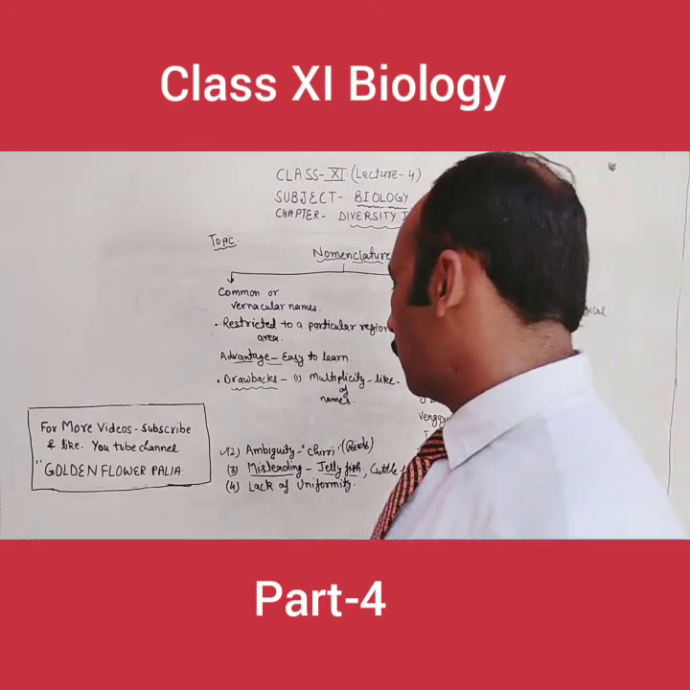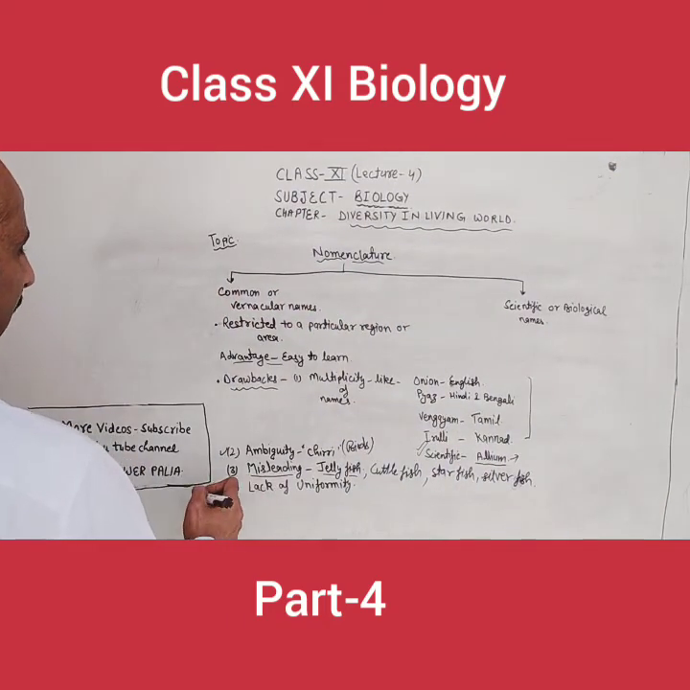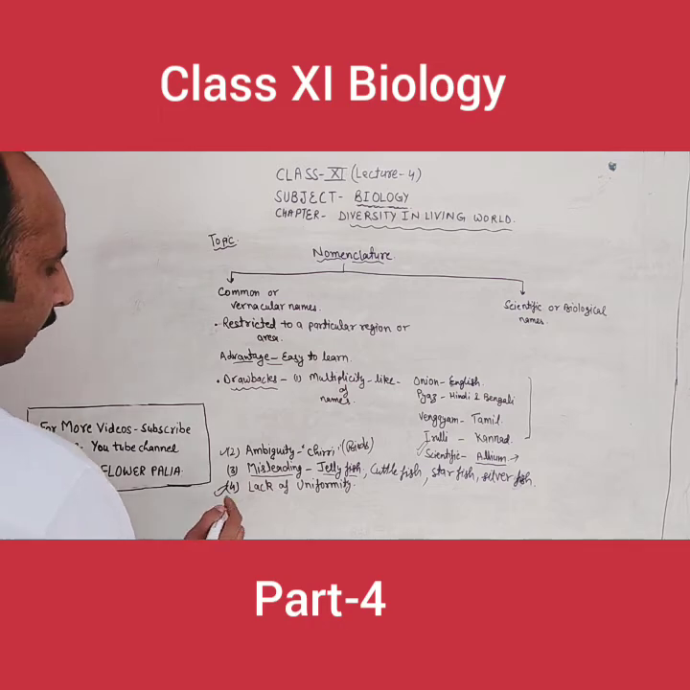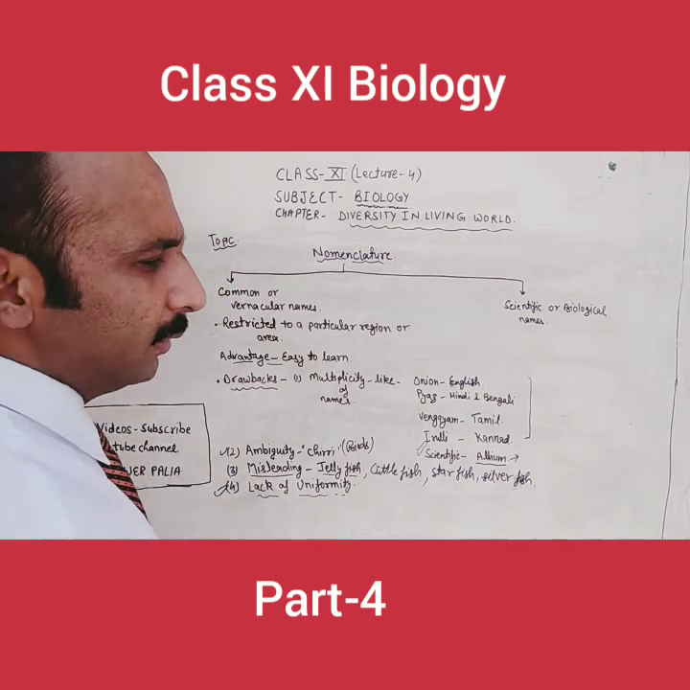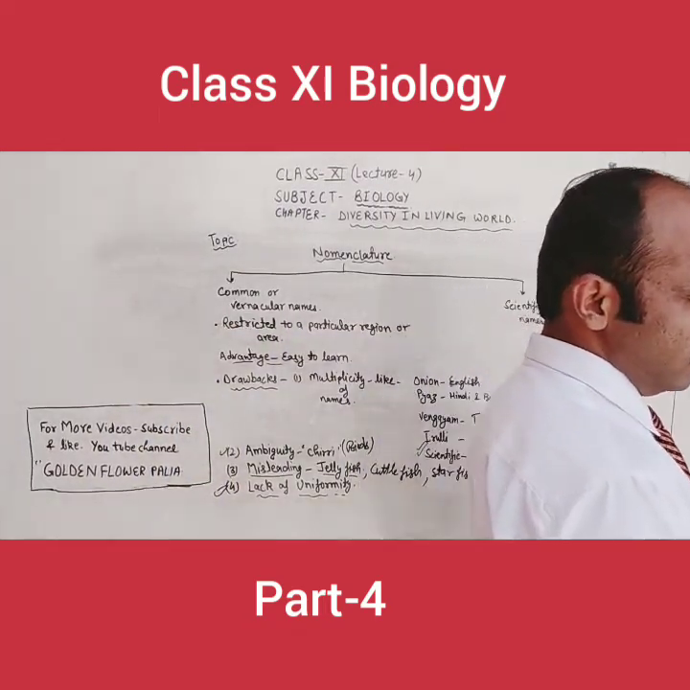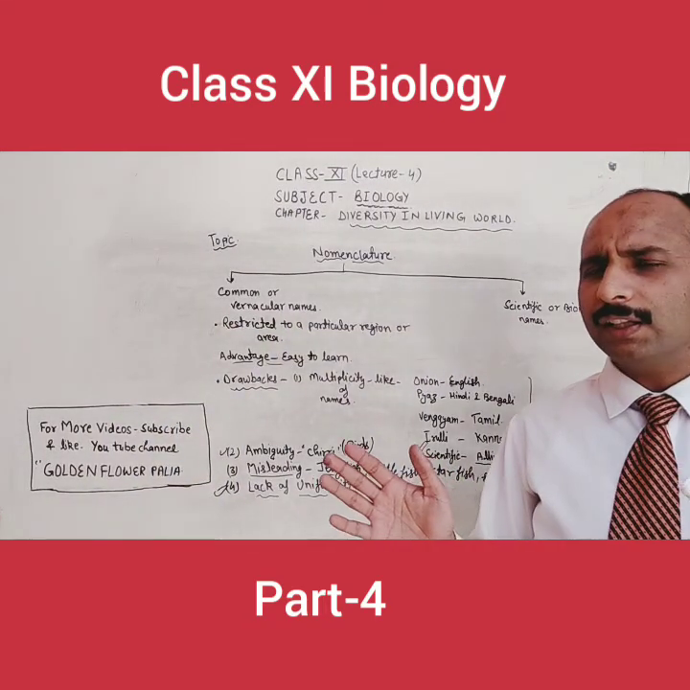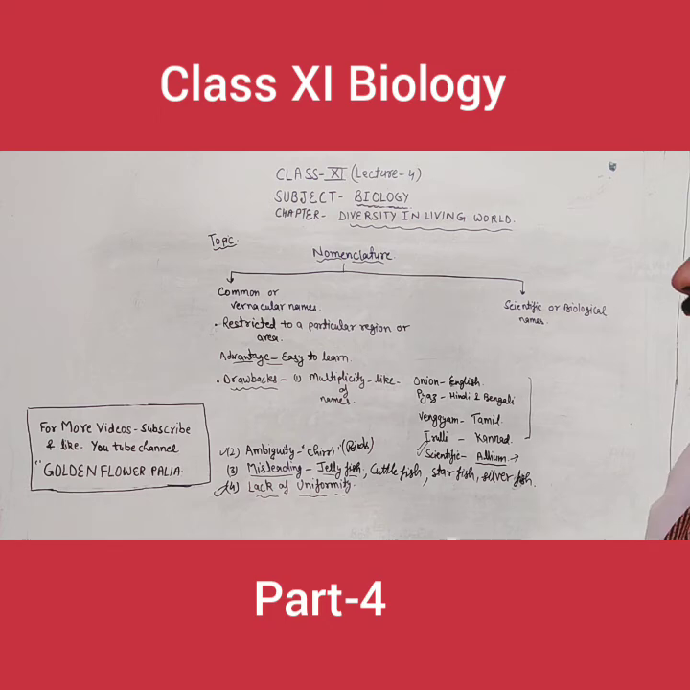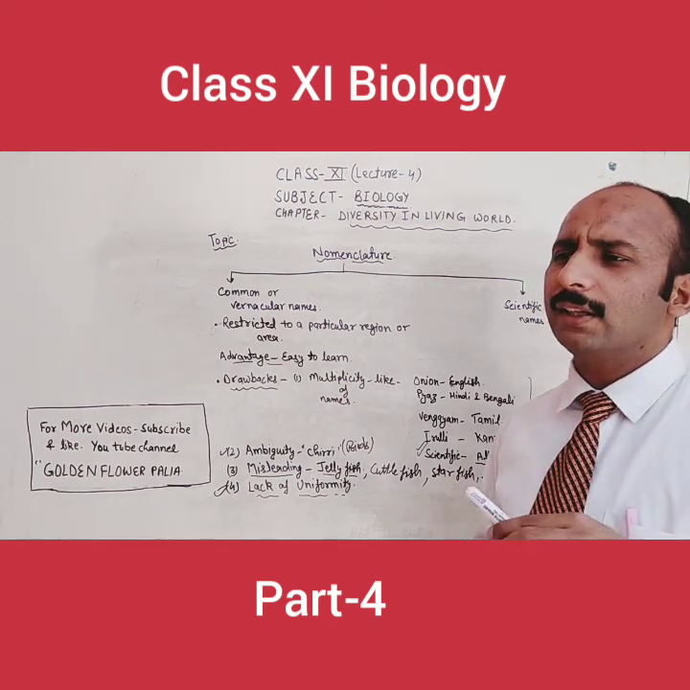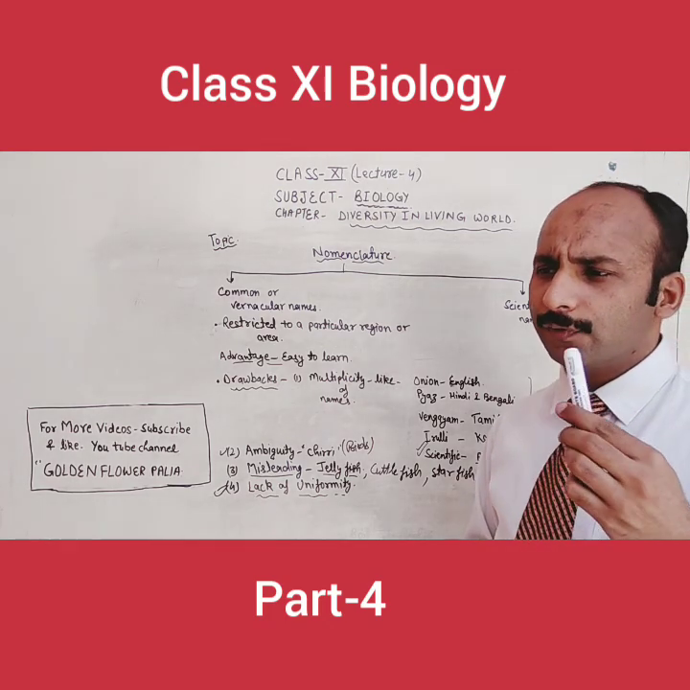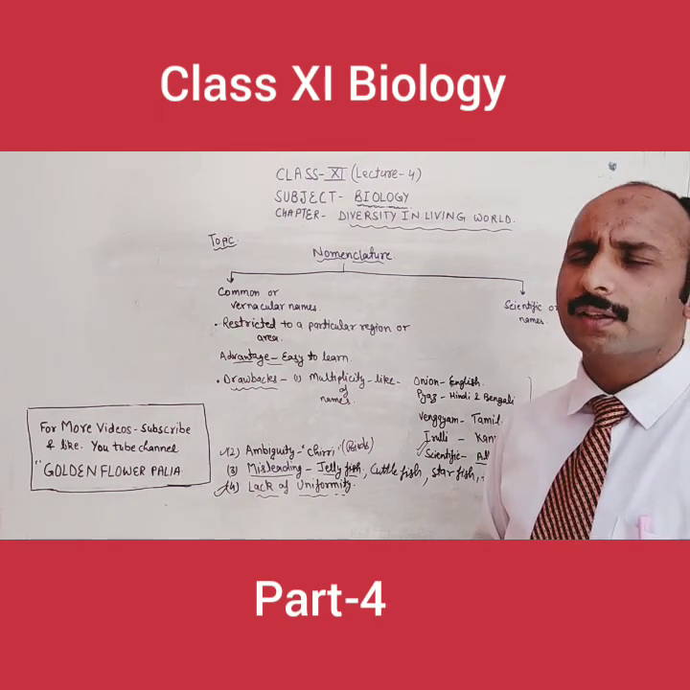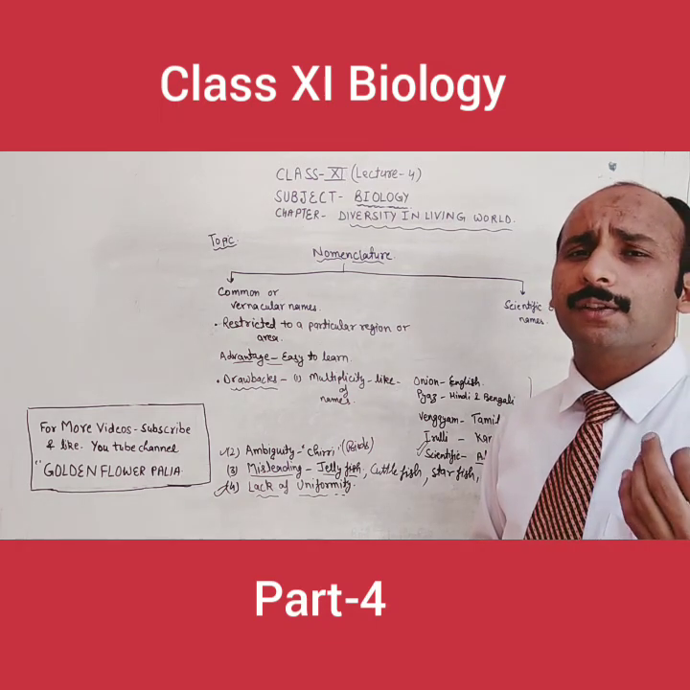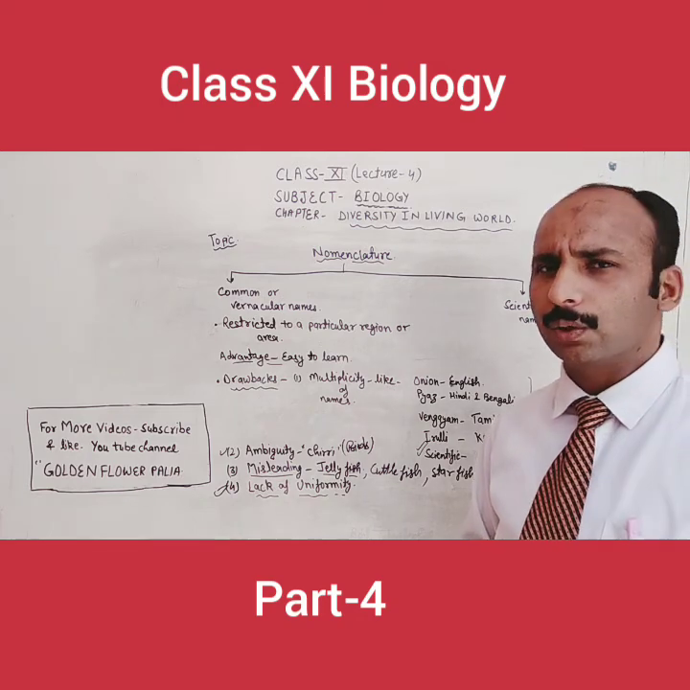The second and last drawback of the common name or vernacular name is the lack of uniformity. Lack of uniformity means there is no uniformity in the names of organisms. Different organisms are identified by different names in different countries, places, and areas, by different persons and in different languages.